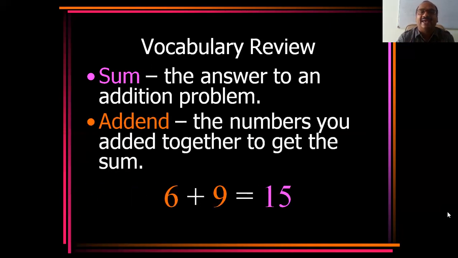What is an addend? Addend means the numbers you add together to get the sum. See here, I have shown it with colors. Orange are the addends. 6 plus 9 is equal to 15. 15 I have shown in violet color. It is the sum. Sum is different, addends are different. Keep that in your mind. And next, we will see the definitions.